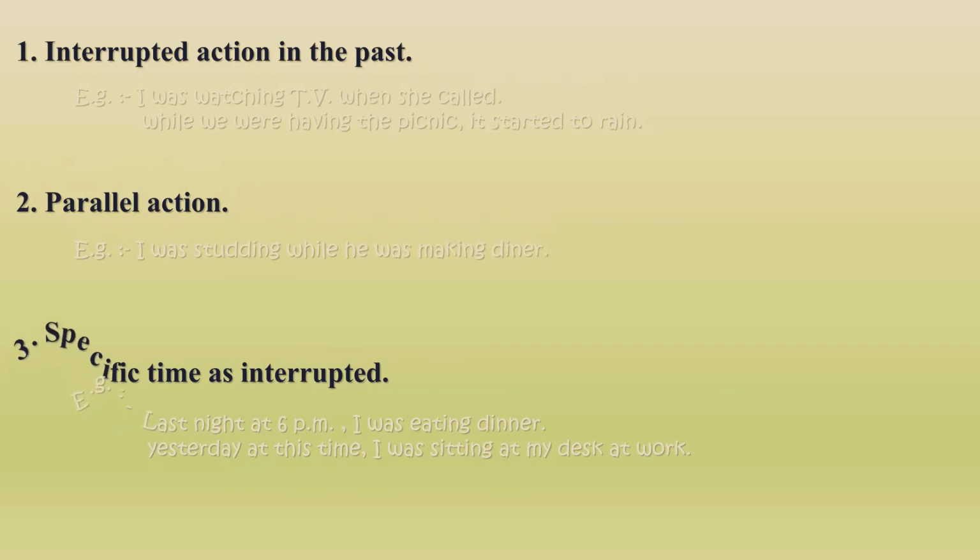The other usage of the past continuous tense is with a specific time as an interruption. Examples are: last night at 6 p.m. I was eating dinner. Yesterday at this time I was studying at my desk at work.